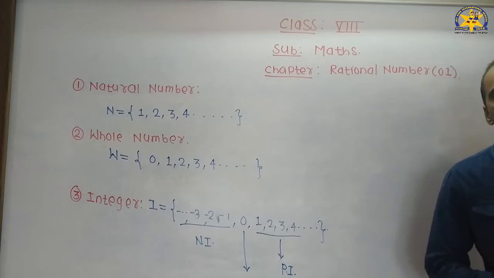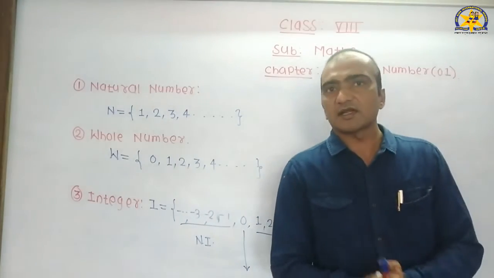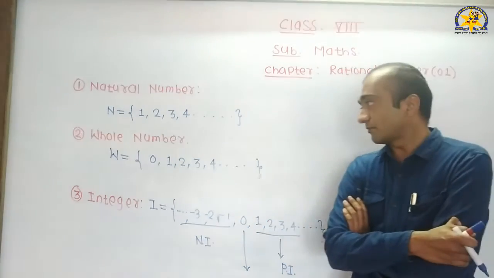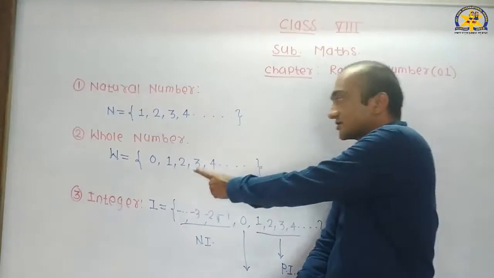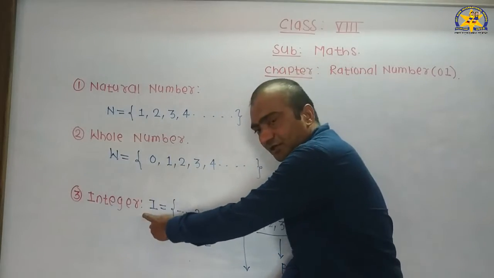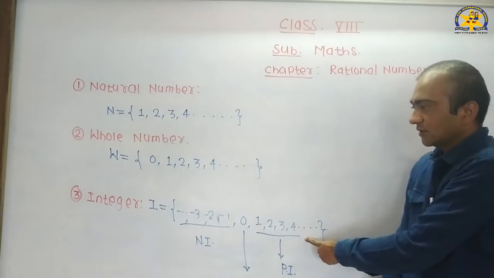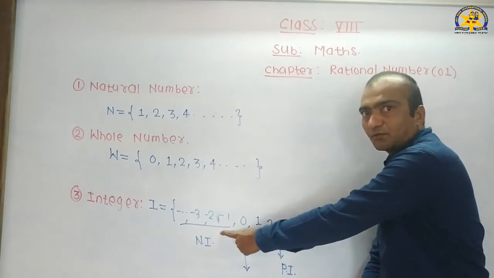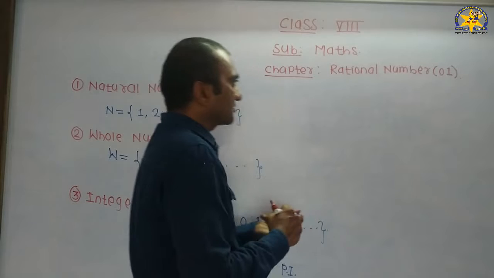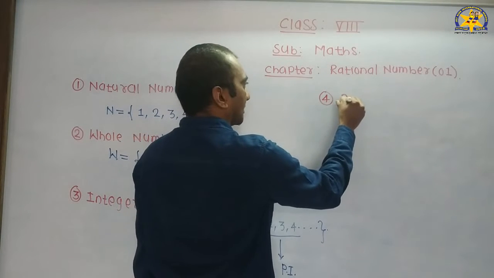We revise from the first. First of all, we see natural number. It is a set which starts from 1 and has no end. After that, whole number is a set of natural numbers with 0. Integer is a set of all positive numbers, all negative numbers with 0. After that, the fourth point is rational number.